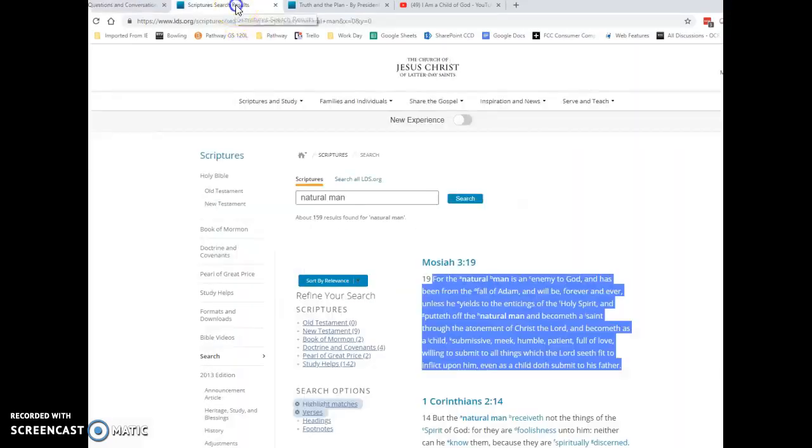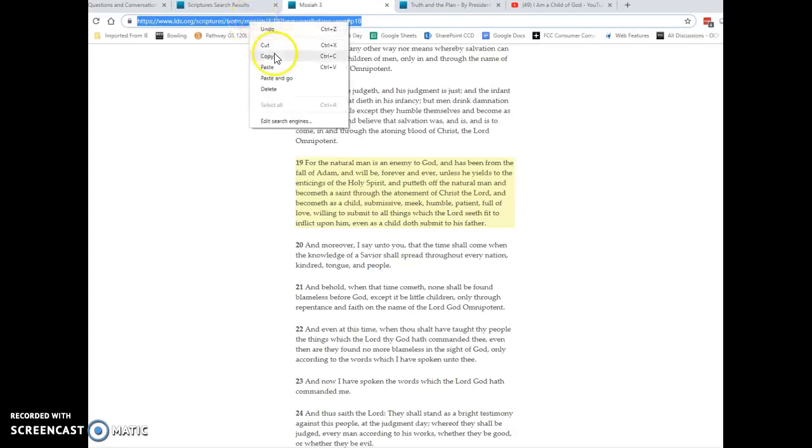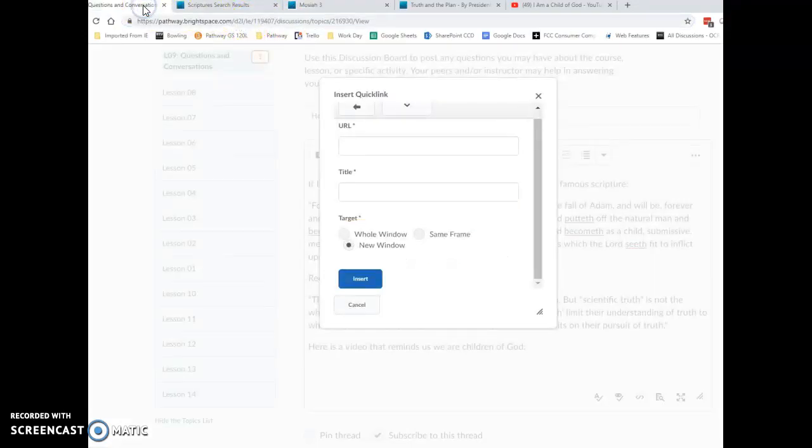And so when I go over to the scripture, if I click on Mosiah 3:19, it takes me to the scripture, and I can click up here in the address bar and it highlights it, and then I can do a Control-C on a PC or a Command-C on a Macintosh Apple. Or I can even right-click and copy that link. And then I go back to my discussion board and I paste it in the URL box.